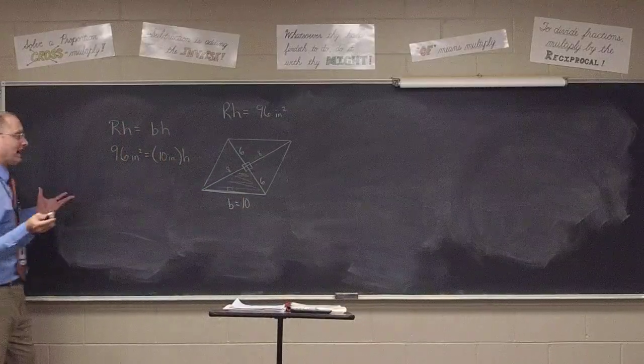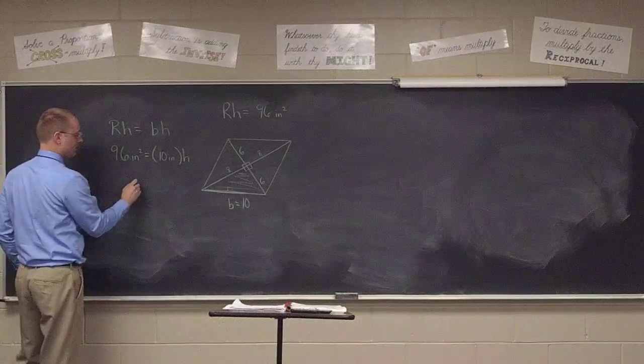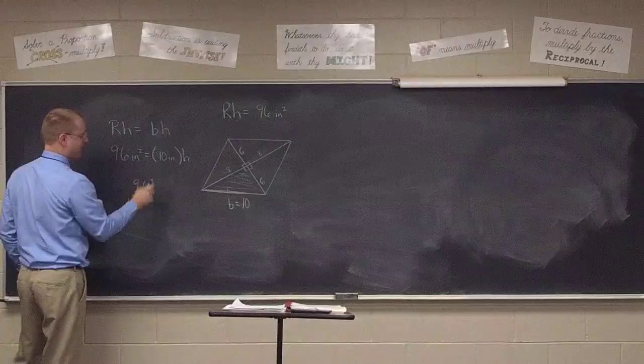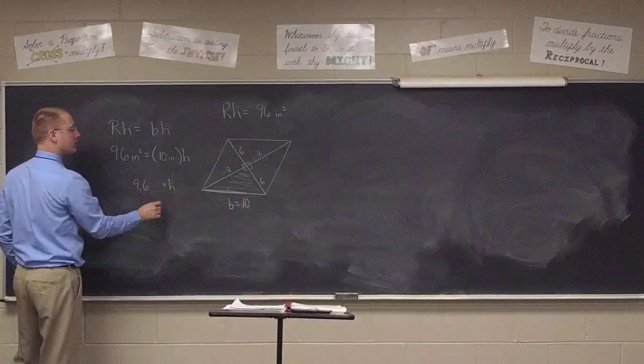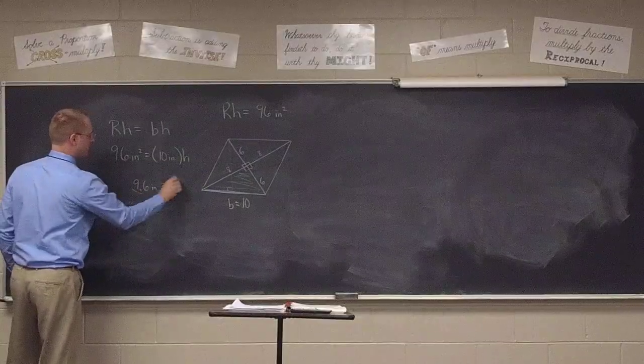So, class, to find the altitude, we just divide. And what do we get, Chris? Something really depressing. 9.6. 9.6, that's not so bad. 9.6. Square inches. Just plain old inches, right, for the altitude.